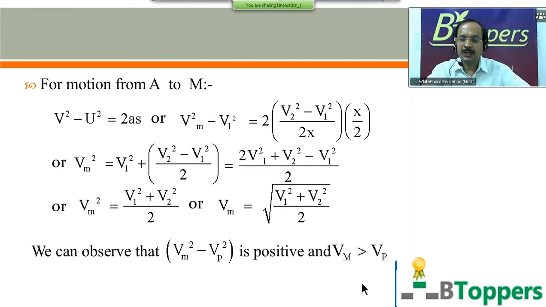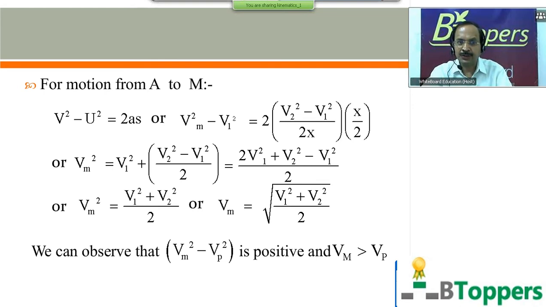I mean, when a particle moves in a straight line path with constant acceleration, passing two points A and B successively, which are separated by a certain distance, then the velocity at the midpoint of AB will always be greater than the velocity at the middle of the time interval in passing from A to B. I mean, the magnitude of velocity at the midpoint of AB will be greater than the magnitude of the velocity at the middle of the time interval. If you want to copy the calculation, take a pause and copy it.